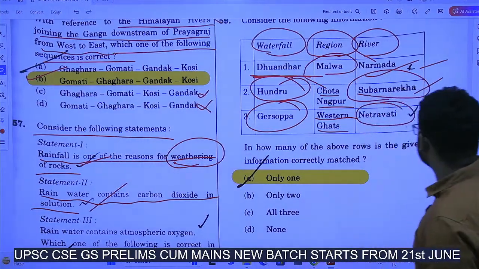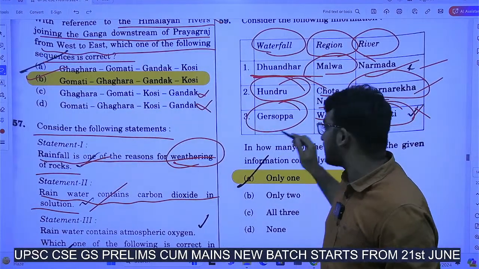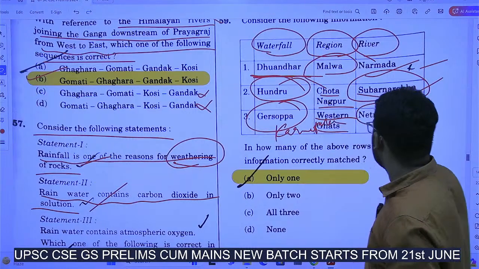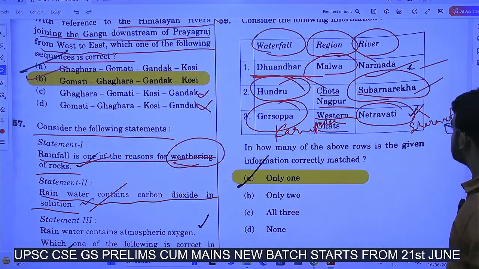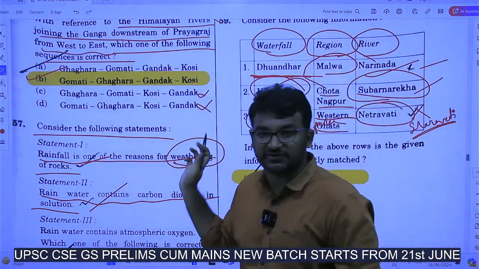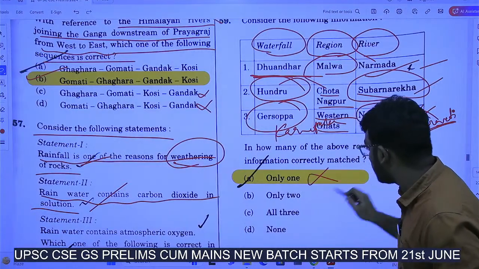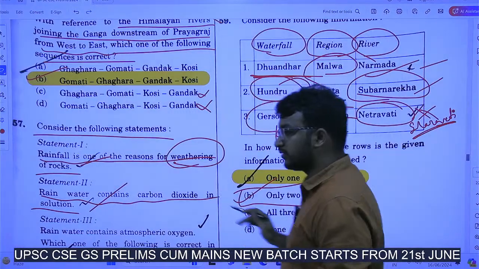Next, Gersoppa waterfall in the Western Ghats, in the Netravati river. It is not Netravati. This is also Gersoppa. It is in Karnataka, in the Western Ghats only. Now, this drains into the Sharavati river, not the Netravati river. So this is wrong. Here they had marked it wrong. Here the answer is only 2. Option B. Okay.